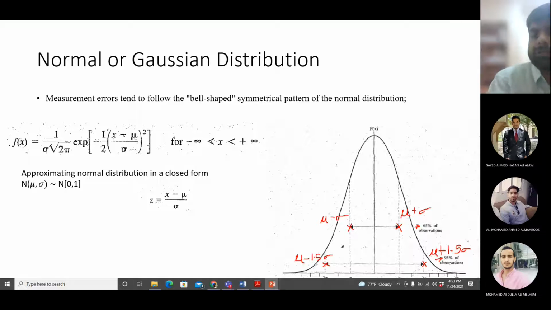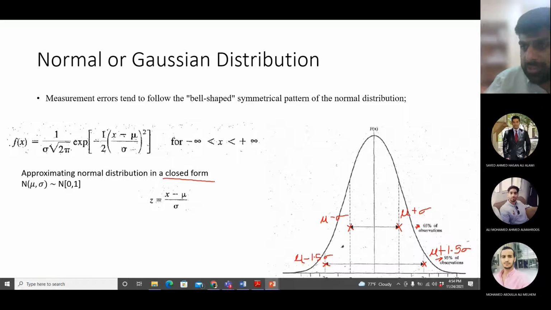Okay, going back to the discussion, what should we do with the value of z? I told you, instead of applying this complicated equation for each and every value of x, I can convert the values of x into z, and then I have a z table. Now, a standard normal distribution has fixed mean and fixed variance. So another name given to this sort of distribution is a closed form normal distribution. Why closed? Because the values are fixed now.